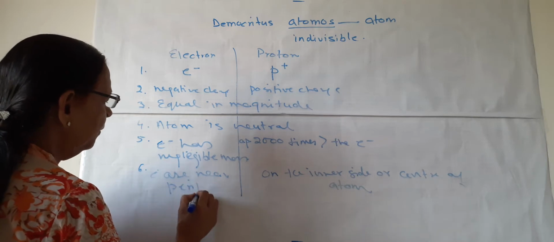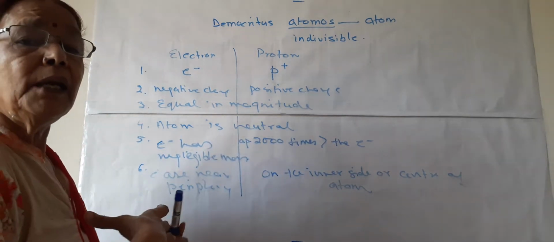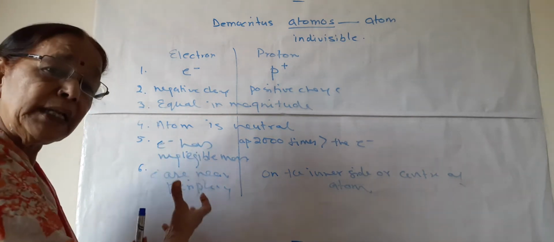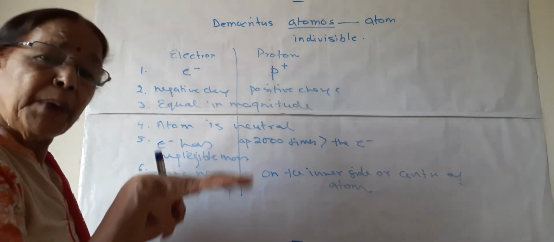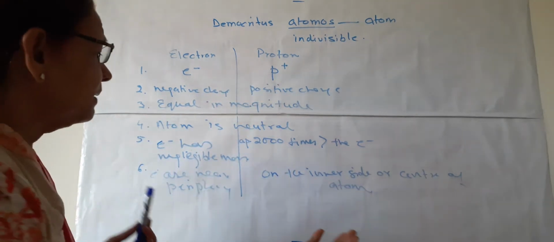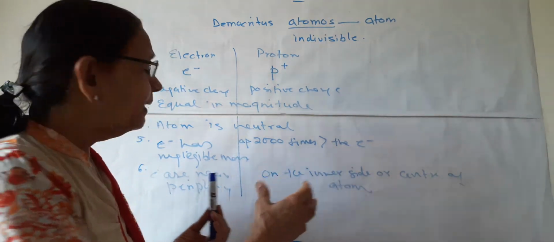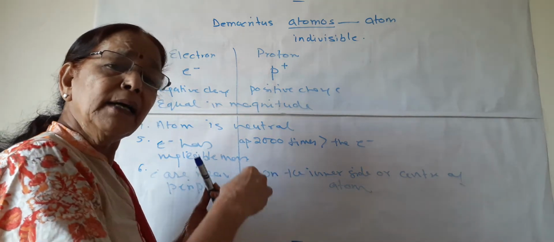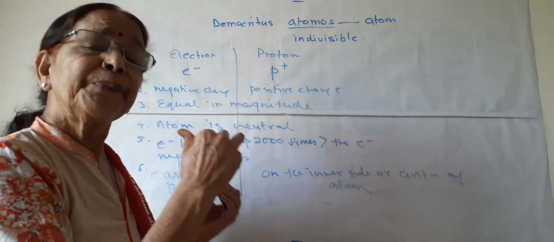Why is this so? Because electrons can be peeled off. They can be removed from the atom very easily. So it is thought they are near the periphery or on the outer side. And protons cannot be peeled off easily. So it is thought they are near the center of the atom or inside the atom.